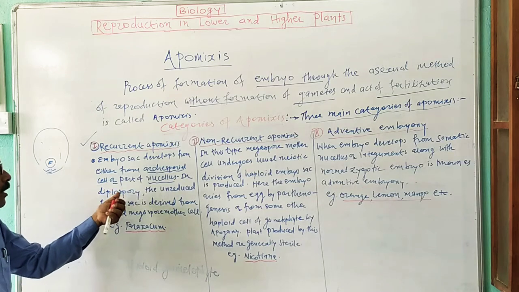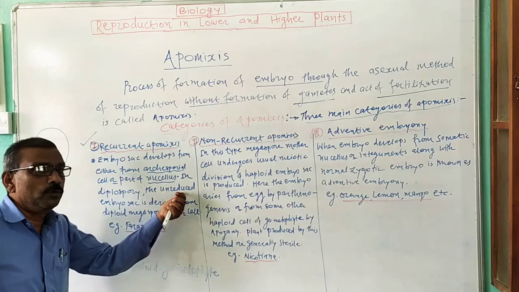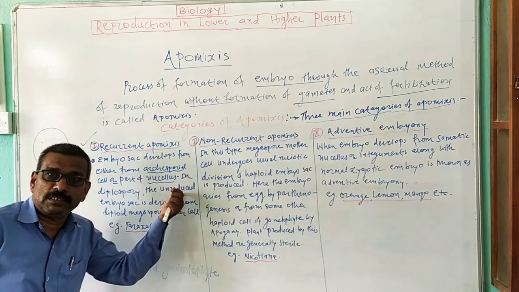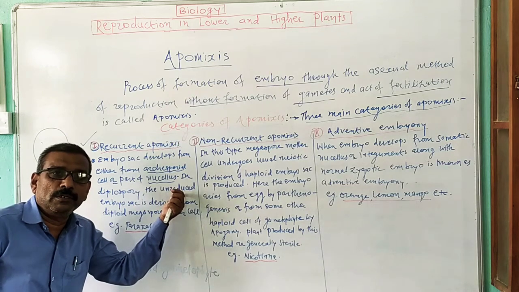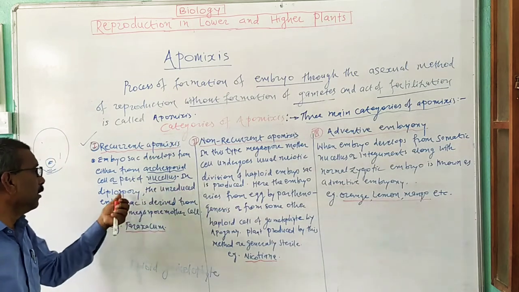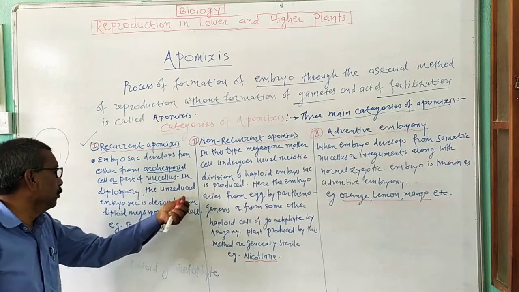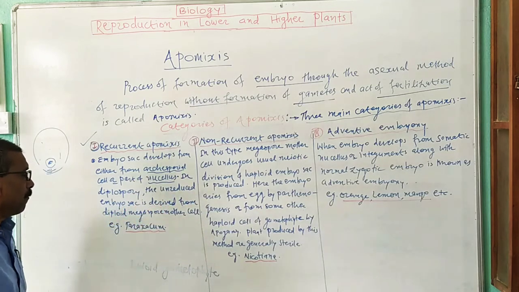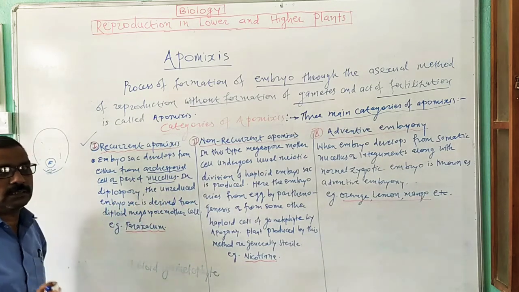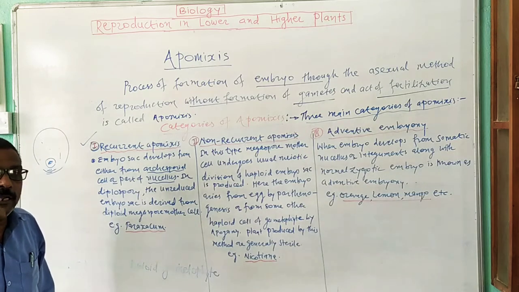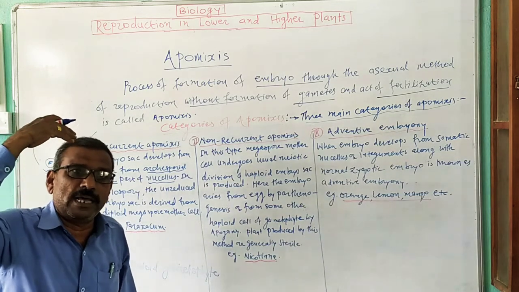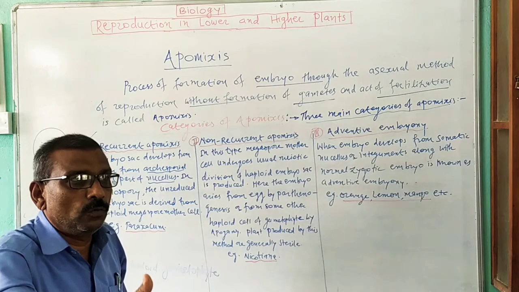In diplospory, the unreduced, meaning without meiotic cell division, embryo sac is derived from a diploid megaspore mother cell. It means that the diploid megaspore mother cell directly develops into embryo.